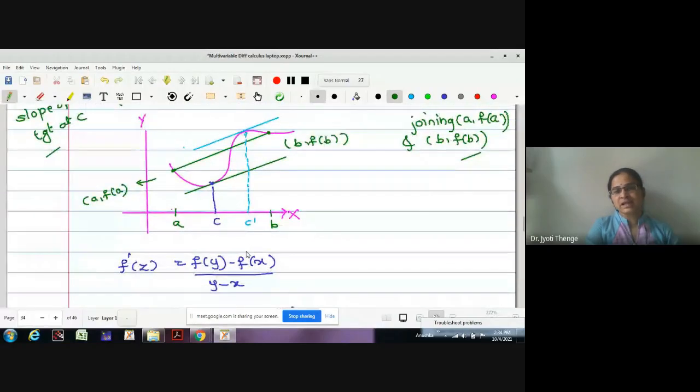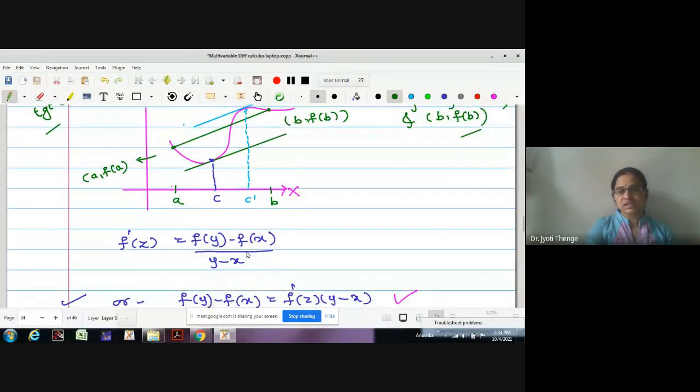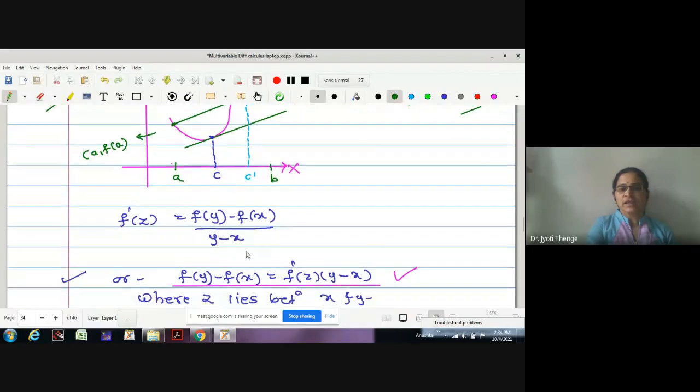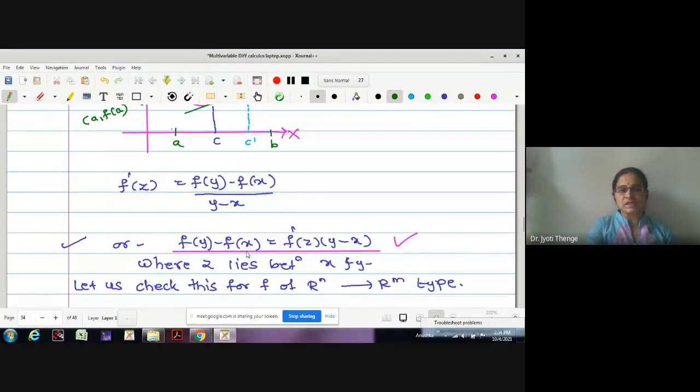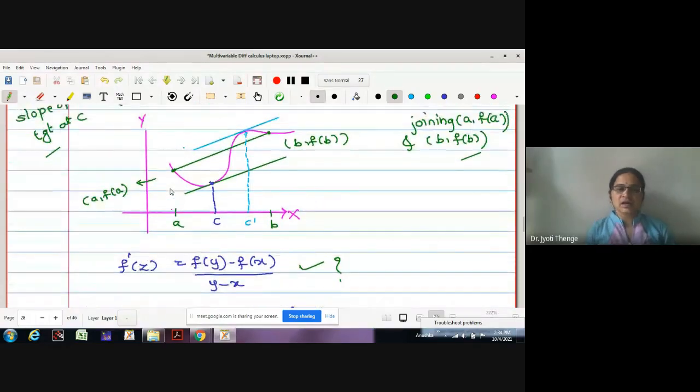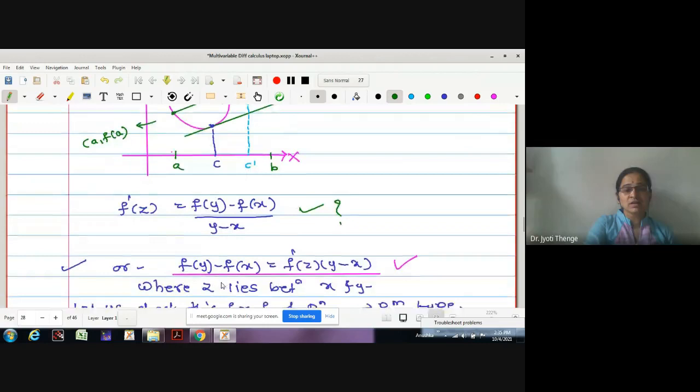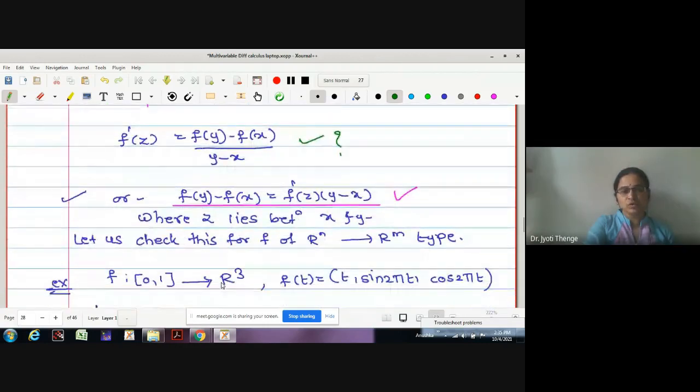Whenever you are going to understand any real analysis concept, you should understand its geometrical interpretation. Then only it will be easier for you to understand the concept. Because with the statement only, you can't guess anything, no? But if I show you that f dash z gives us the slope of the tangent at that point z, and fy minus fx upon y minus x gives us the slope of the line joining the two points x, fx and y, fy, then the concept becomes more clear to you.